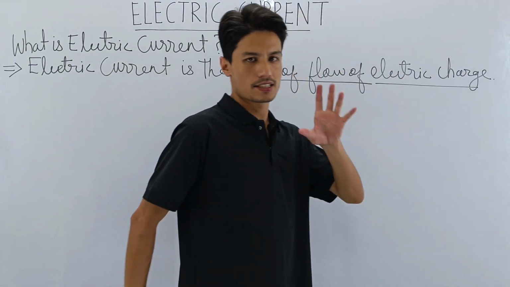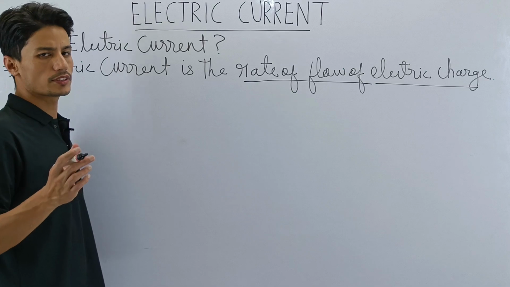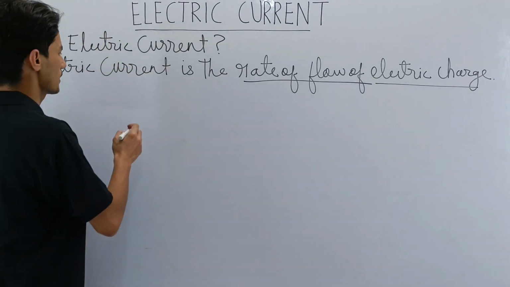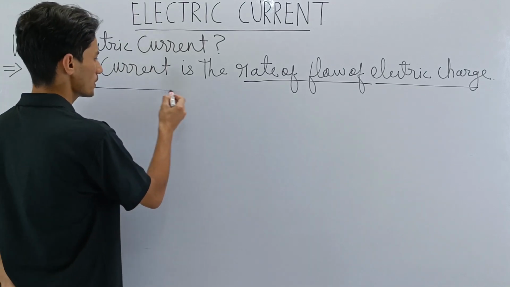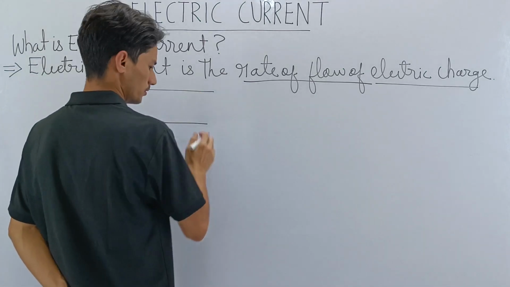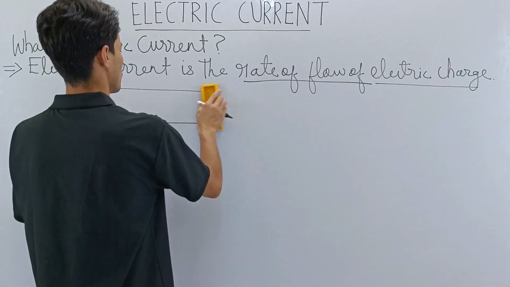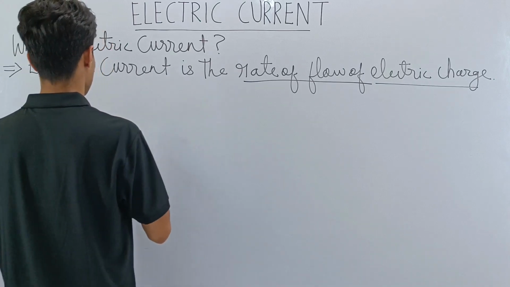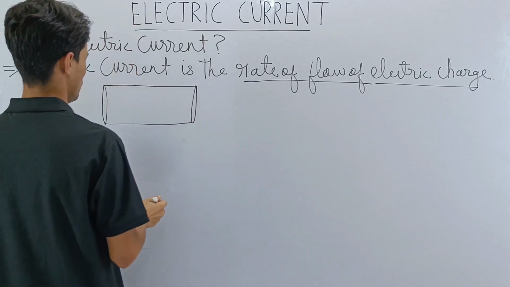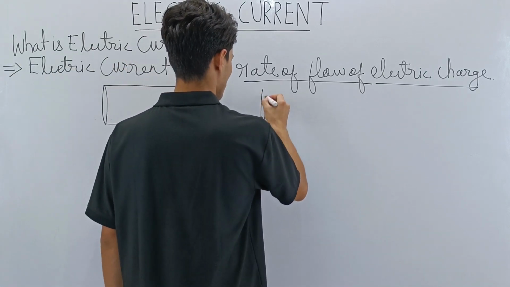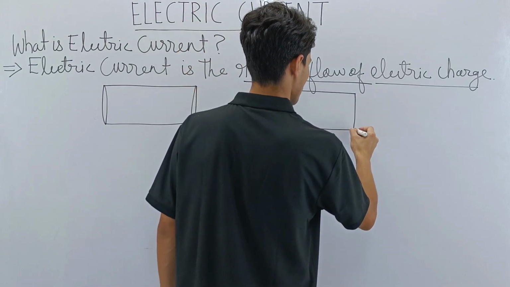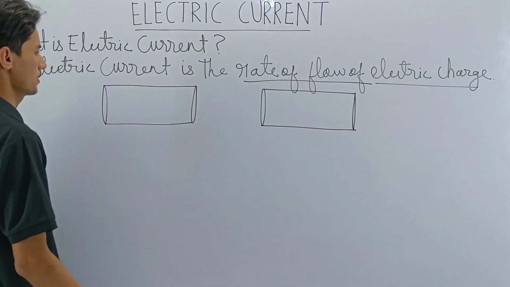In order to understand this, let us take an example. After the example, you will understand clearly what the definition means. Let's take two wires of the same thickness. Too long is also not good, let's make it a little shorter. So let's take two wires, wire number A and another wire, and remember, I have to make the thickness the same. Both should have the same length and same thickness.